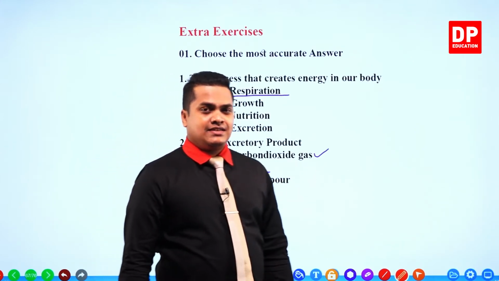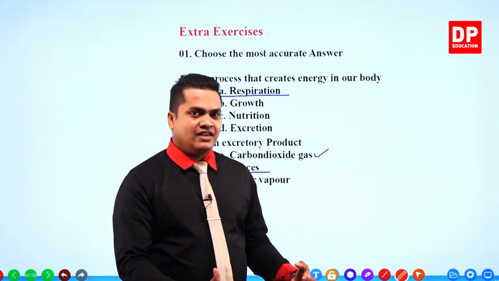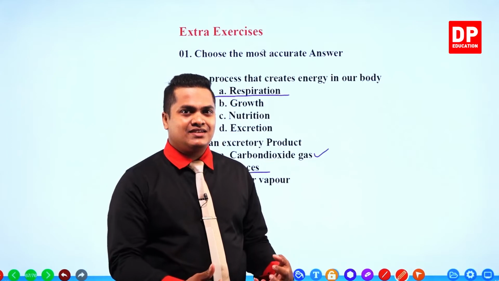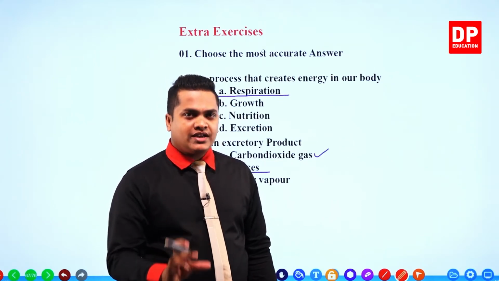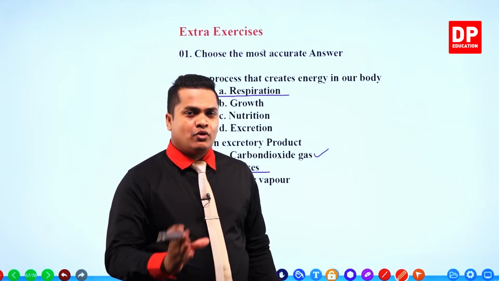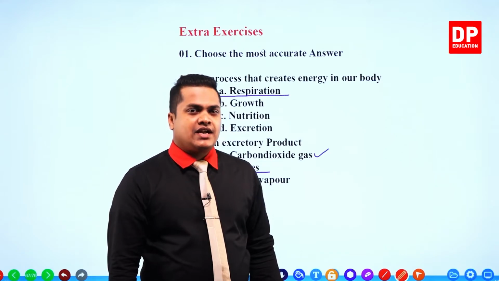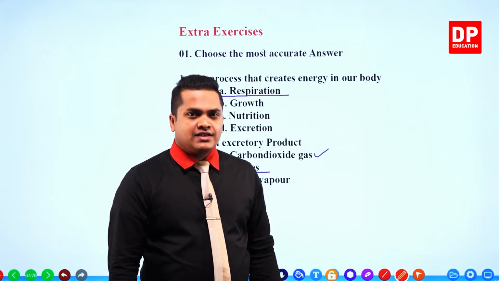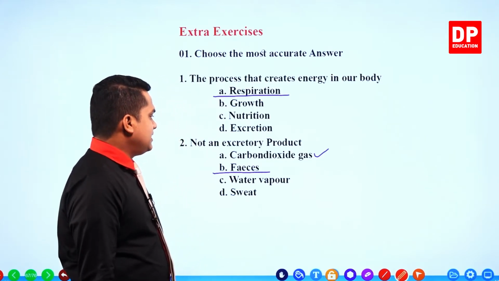When we were discussing the questions under the textbook, we wrote why fecal materials are not considered excretory materials. Because fecal materials are not produced within the cells upon biological reactions. So these fecal materials are not considered excretory substances, right?